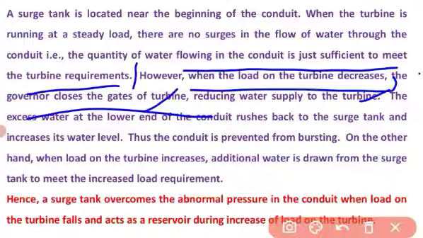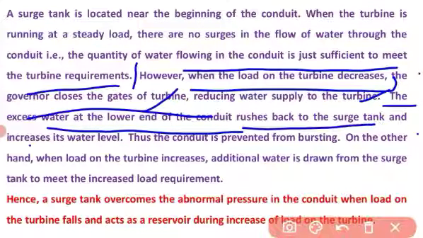The excess water at the lower end of the conduit, this is a very important point, I repeat, the excess water at the lower end of the conduit rushes back to the surge tank. As soon as you close the gates, the water rushes back to the surge tank and increases its level.